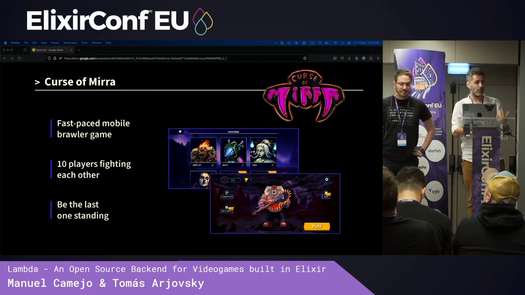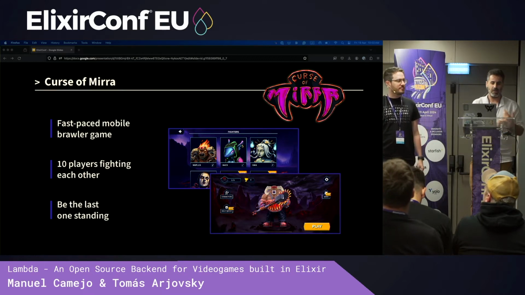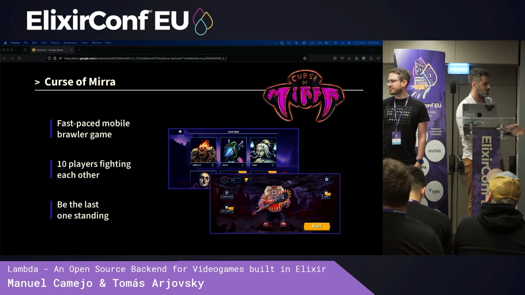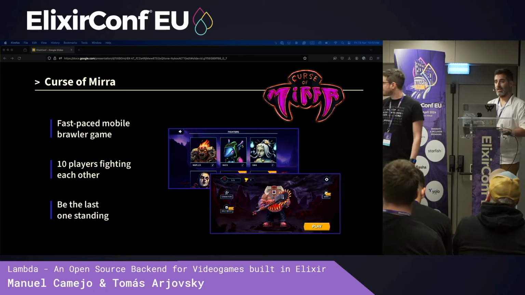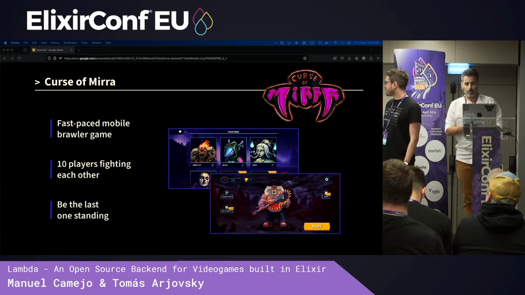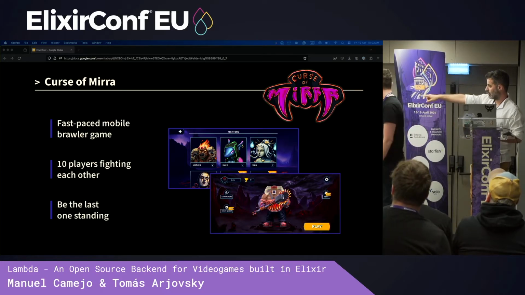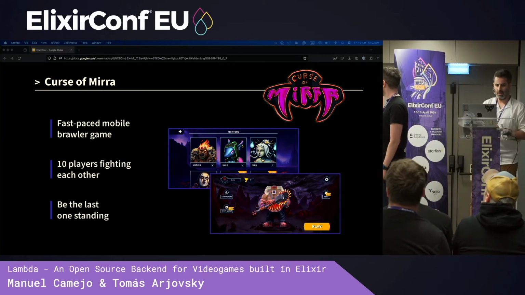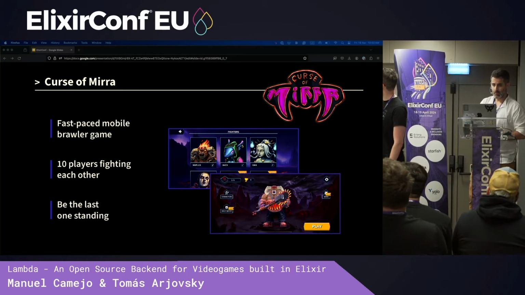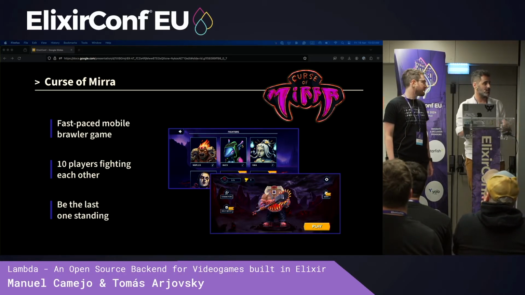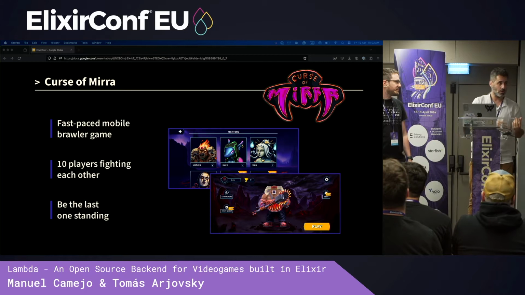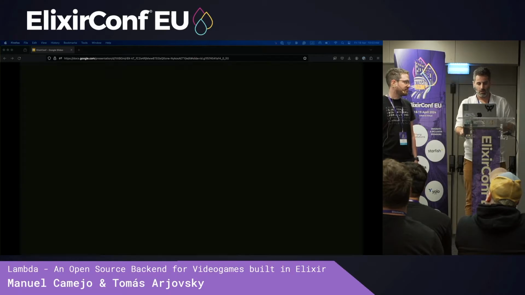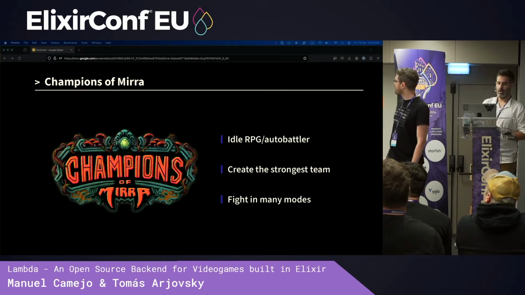Curse of Mira is our first game. It's a fast-paced mobile brawler game where 10 players will fight each other, and the goal is to be the last one standing, okay? So here you can see two scenes, like the character selection page and the main scene. We have four characters implemented so far, and we are working on 3 more to release in the next few weeks.